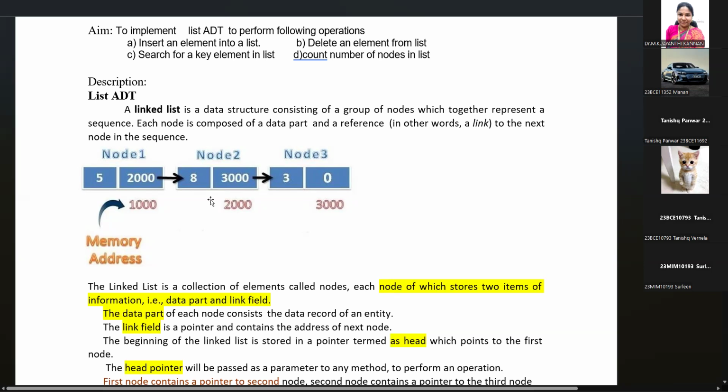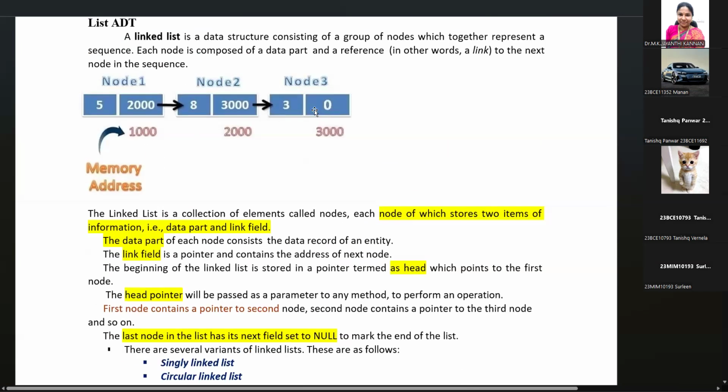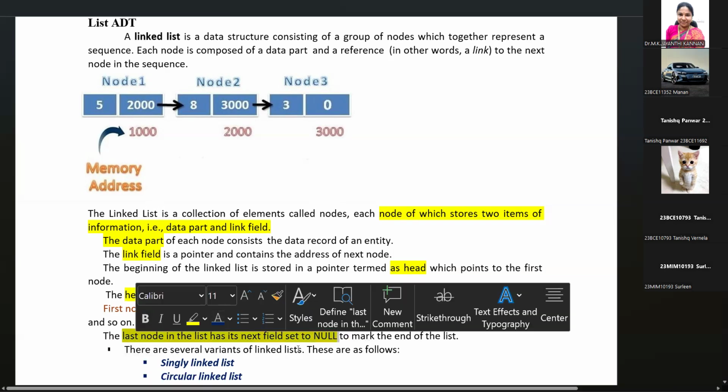Each node has a data value and an address value. Here we are using head node and tail node. The head node points to the first node, the first node points to the second node. The last node is called the tail node. The tail node takes the address as null, so if the address is null, it means it is the last node.